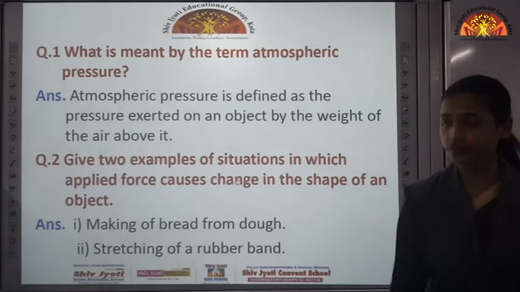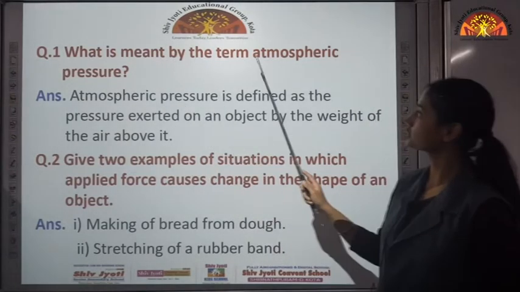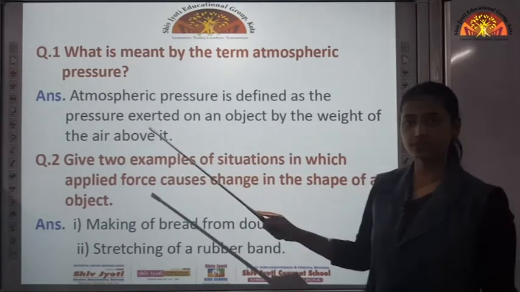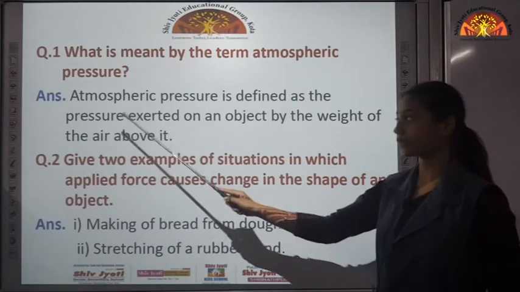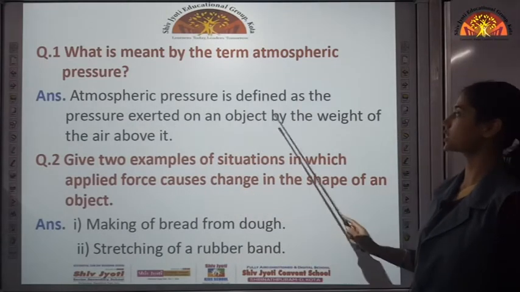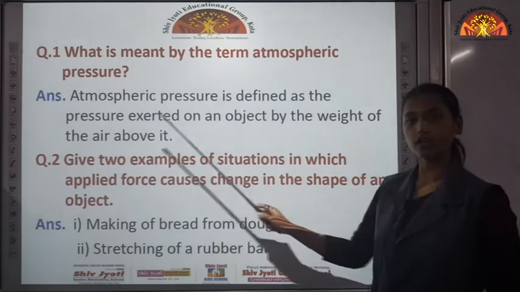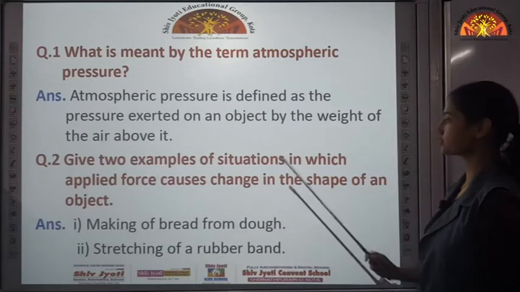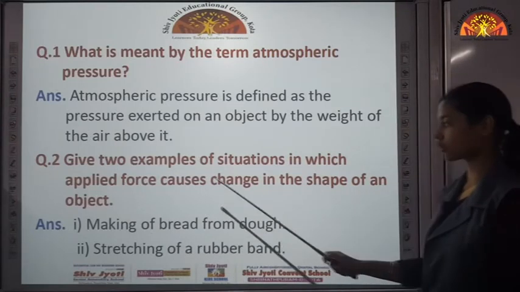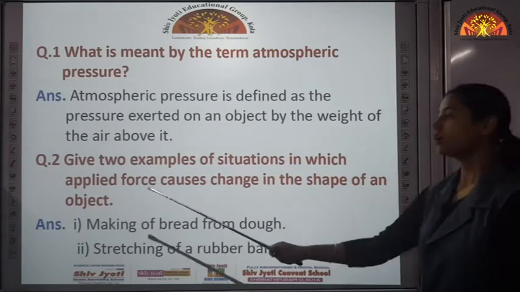This is your copy work. Question 1. What is meant by the term atmospheric pressure? As we discussed in points to remember, atmospheric pressure is defined as the pressure exerted on an object by the weight of the air above it.